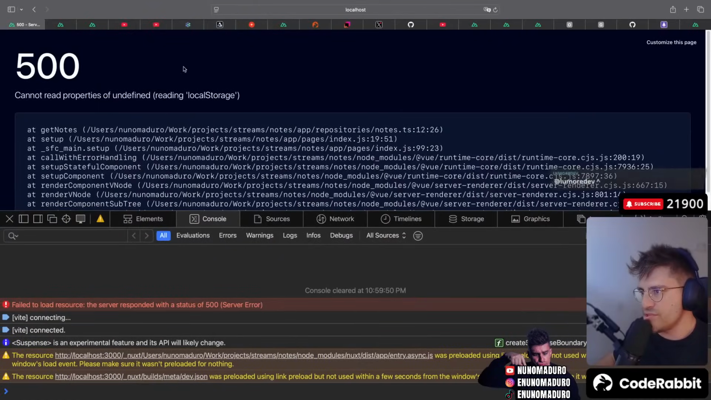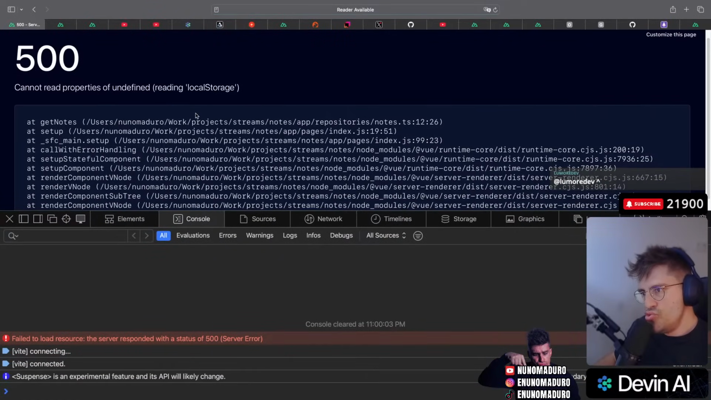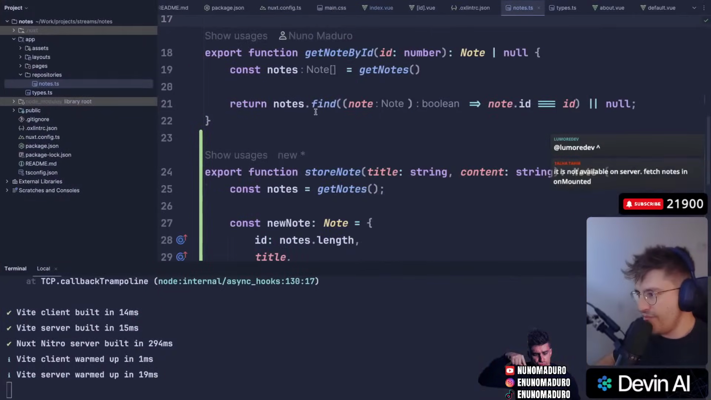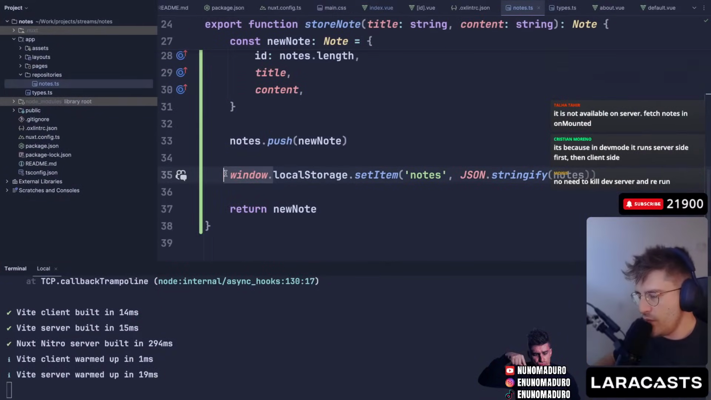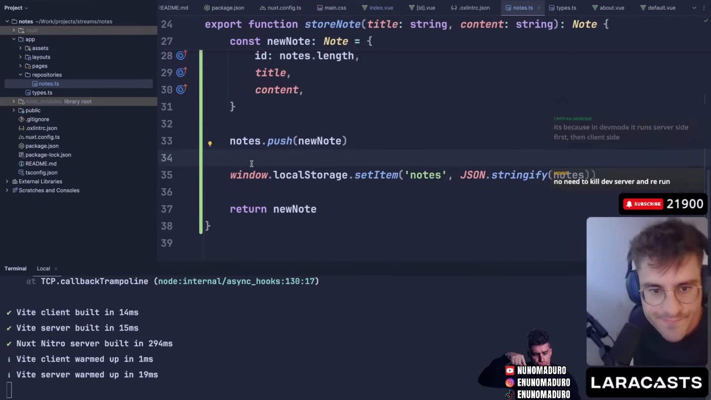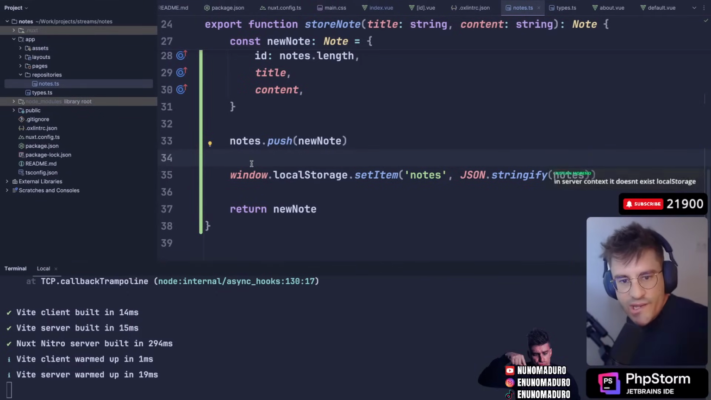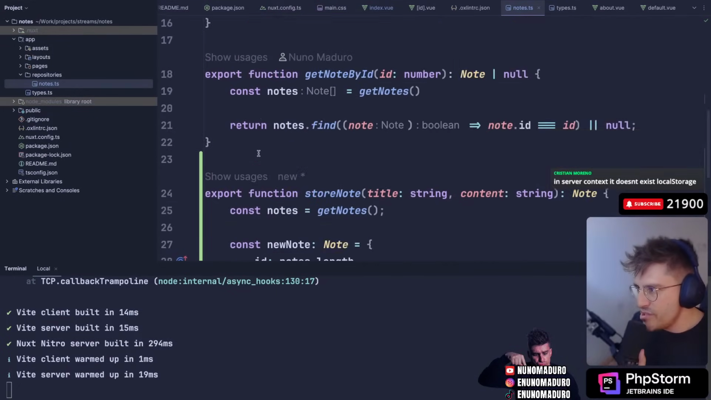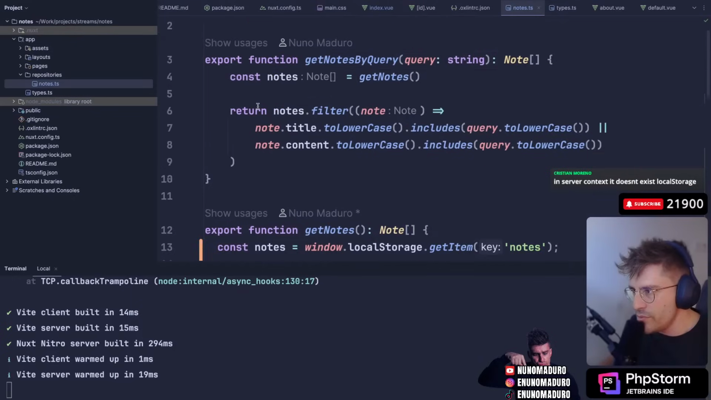So it's saying local storage not defined. Cannot read properties of undefined. We need local storage. The window is not defined at the moment. No need to kill the dev server and rerun. I know, dude. I know. It's because it's dev mode and it runs on the server side first. Oh, okay. So I guess one option is having this sort of global variable to store the nodes.